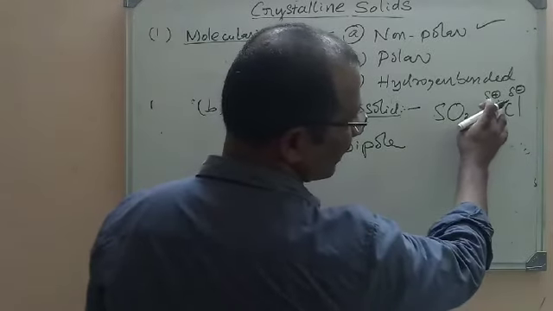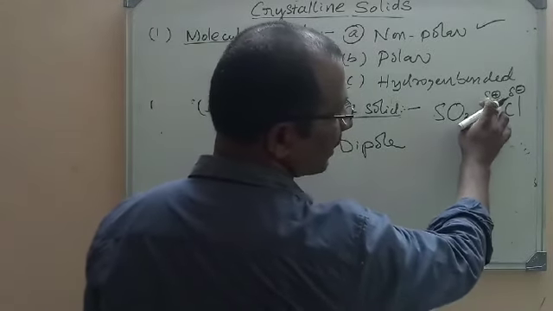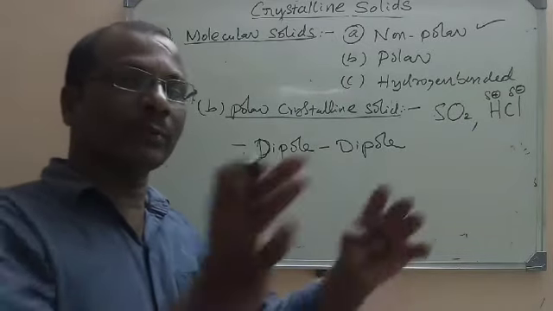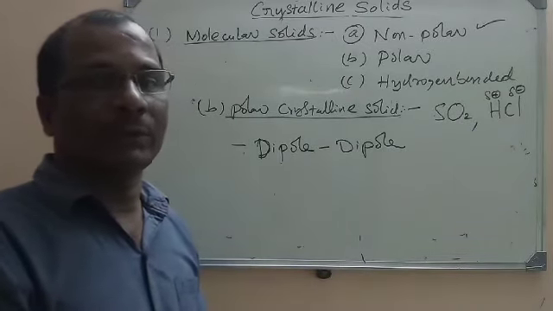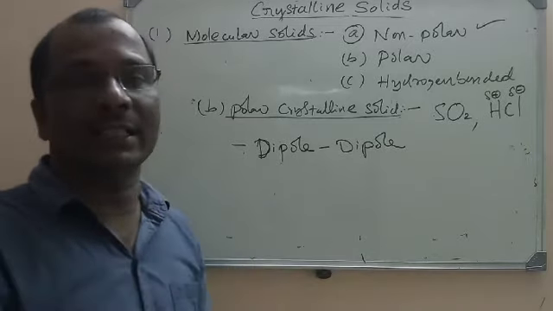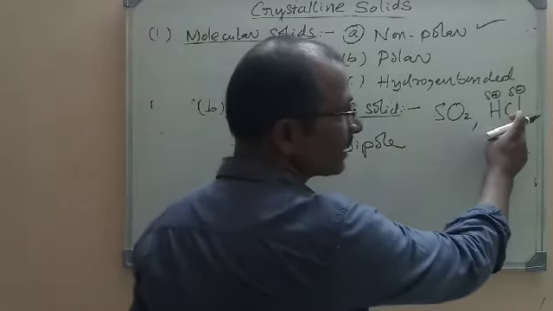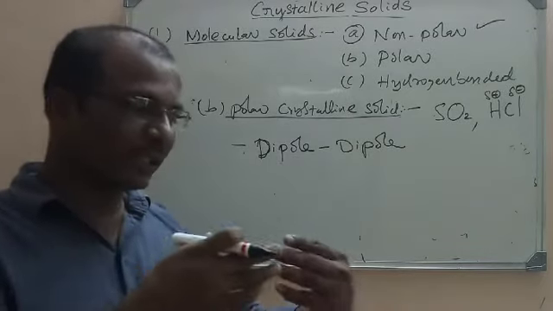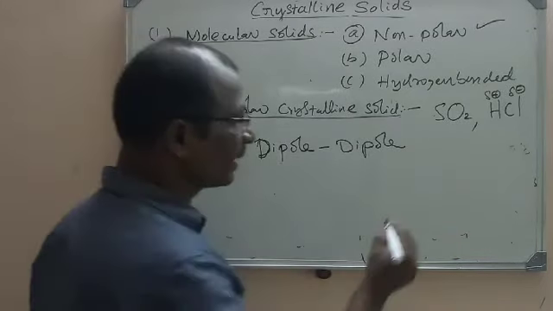Because if you take HCl, H will have a partial positive charge and Cl a partial negative charge. If we keep one more HCl molecule, one HCl will attract the other HCl molecule. The Cl minus will attract the H plus of the other molecule. This interaction is called dipole interaction.